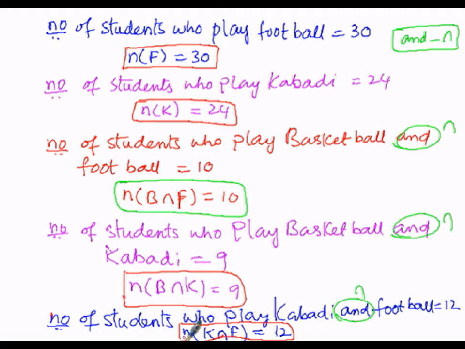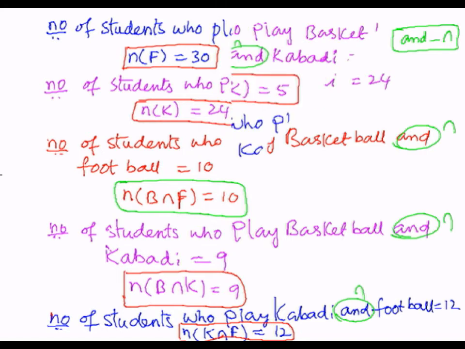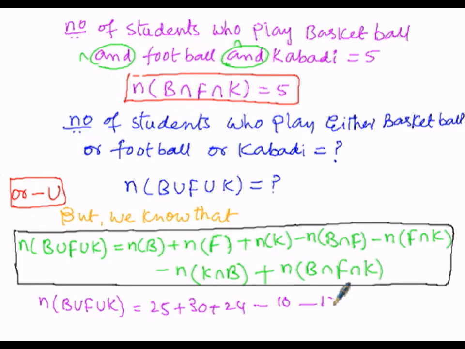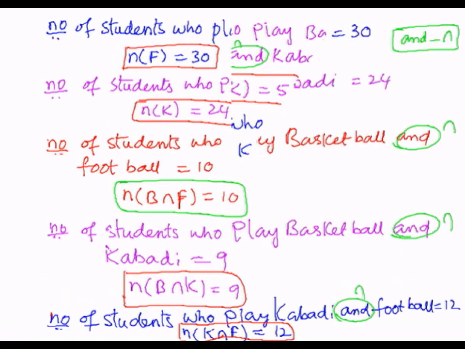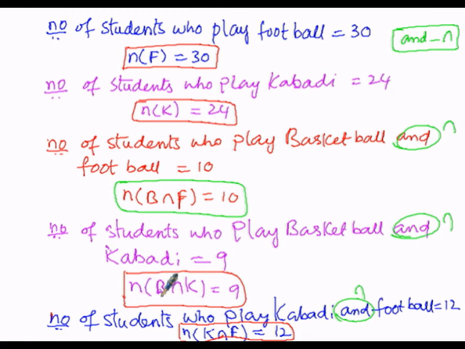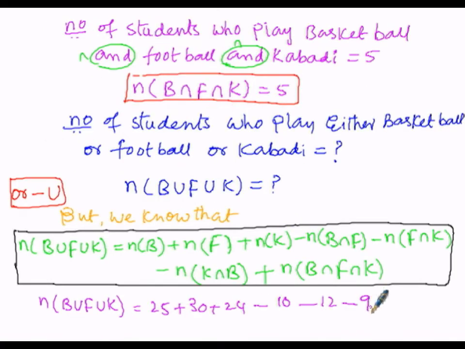So n of F intersection K or K intersection F both give the same meaning, and the value is 12. Then minus n of K intersection B. So n of B intersection K or K intersection B both give the same meaning, and its value is 9. Then plus n of B intersection F intersection K equals 5.